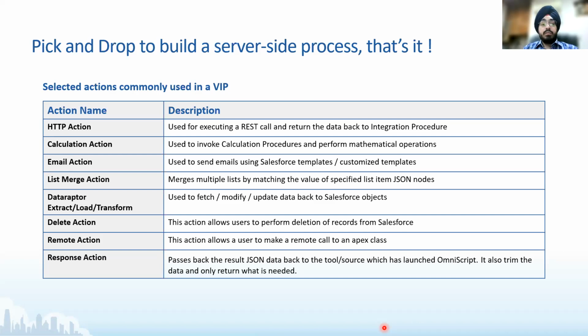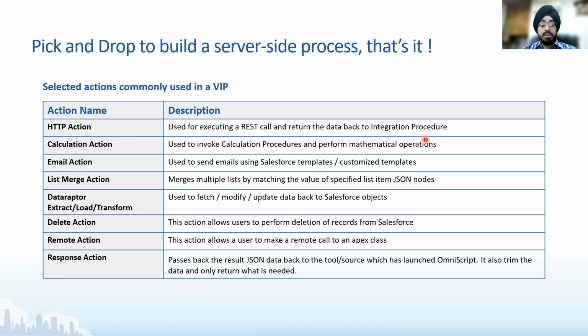All of us know that from an industry perspective, rating or pricing within telecom, whether it is bundle pricing or subscription pricing, needs complex calculations to happen in the background. That's where a calculation action can be placed in an IP, invoked, and after all the calculation, the results come back to the IP.